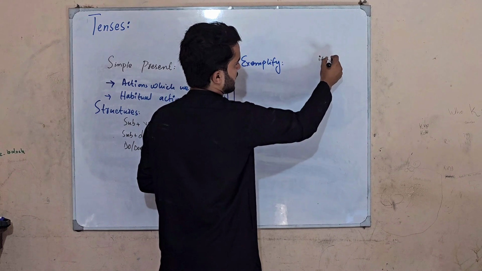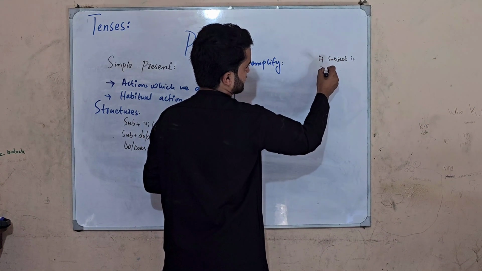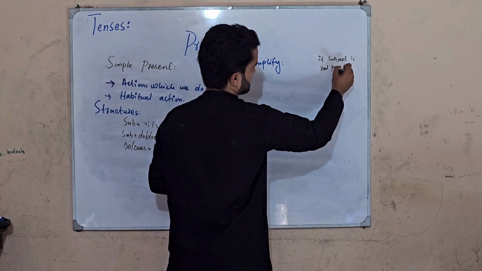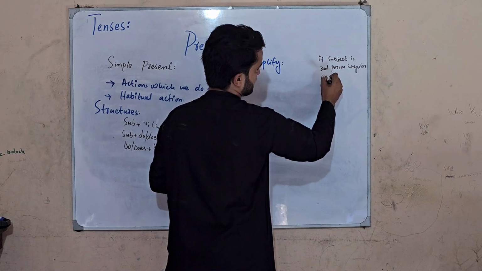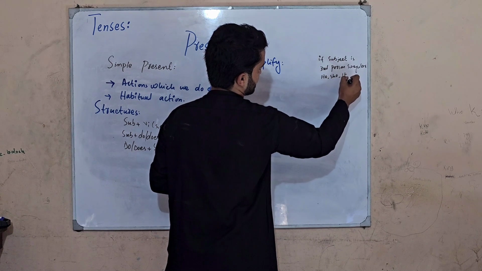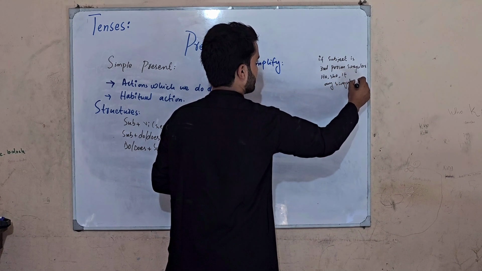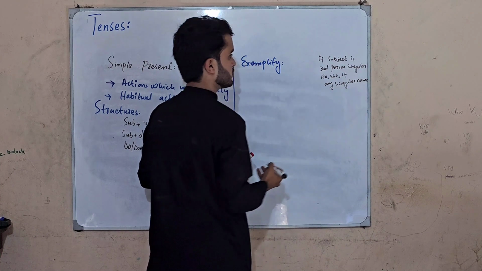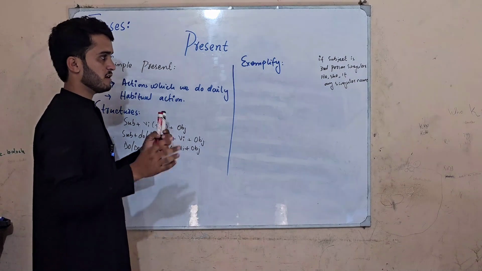If our subject is third person singular, like he, she, it, or any singular name, then our verb is going to contain s or es.